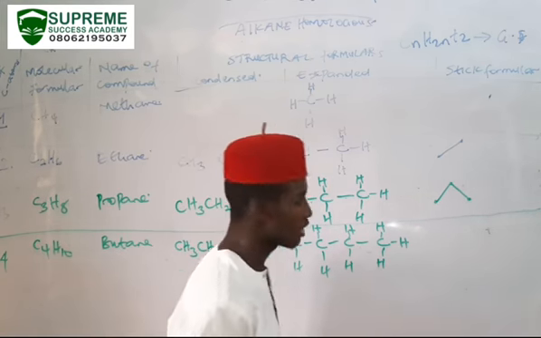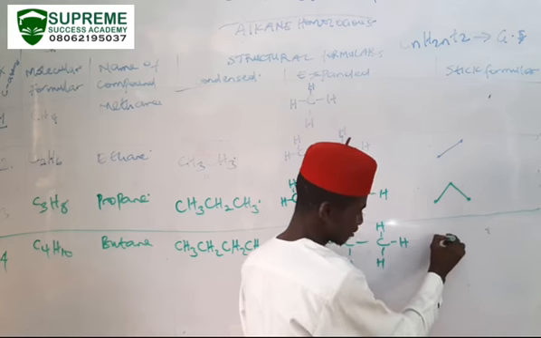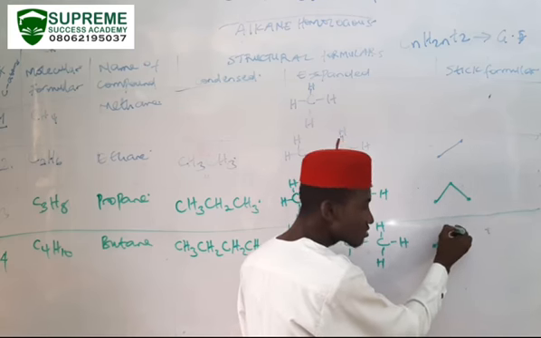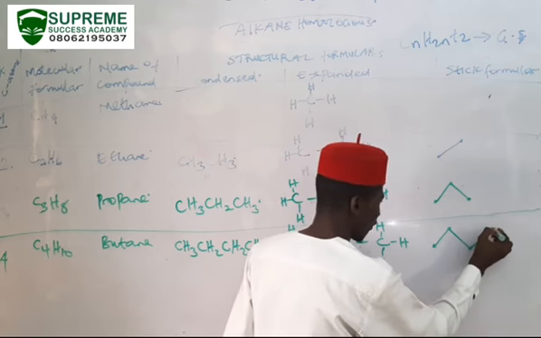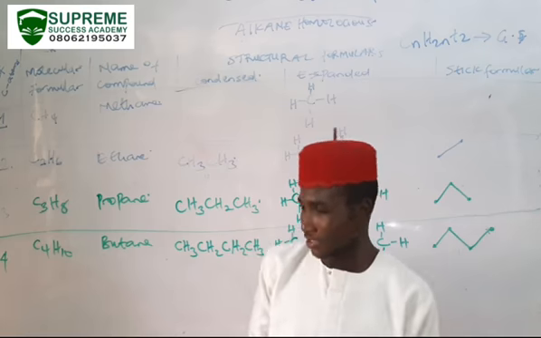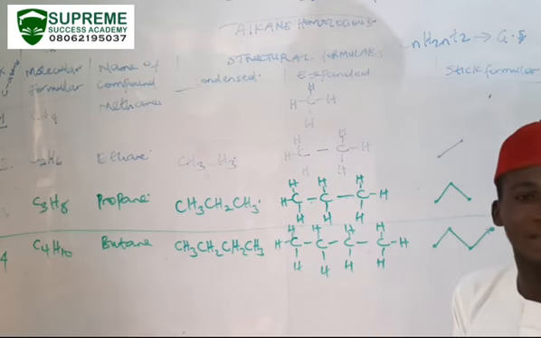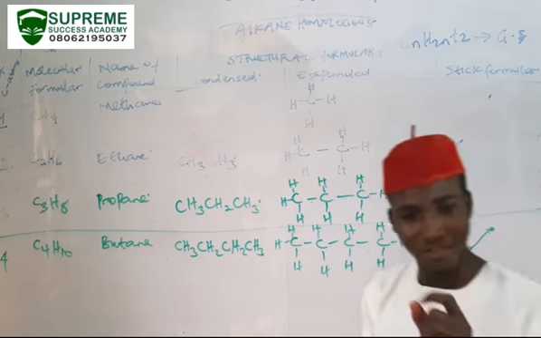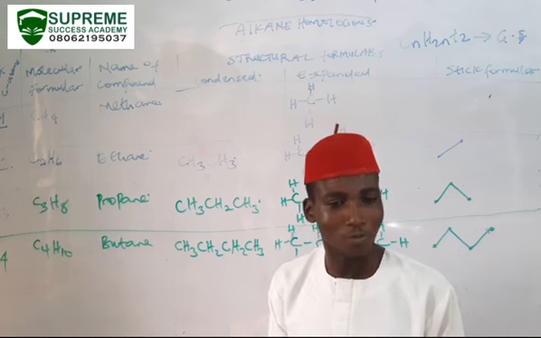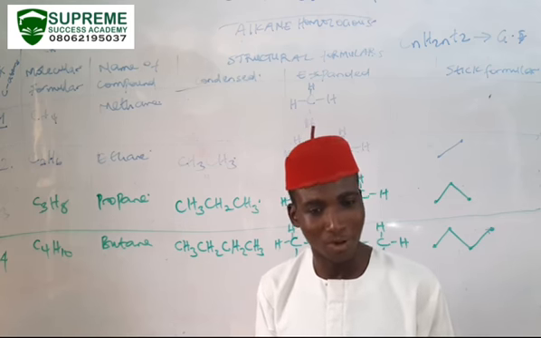Then the stick formula. We are going to have 1 for the first carbon. Great. 2 for the second carbon. Yes. 3 for the third carbon. We have how many? 4. So at the end of this, you should be able to write for all the first 10 members of the alkane homologous series. So that's the assignment. Write from all this up to carbon number 20. See you on the other side.